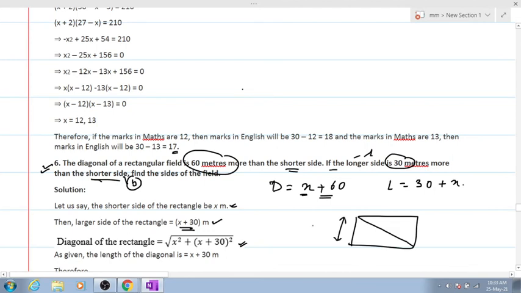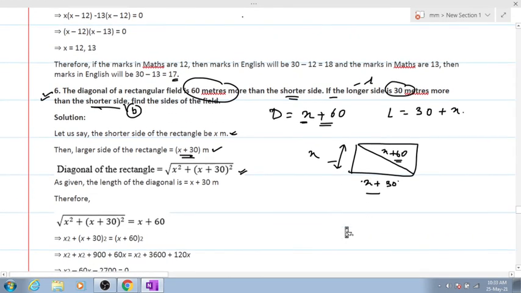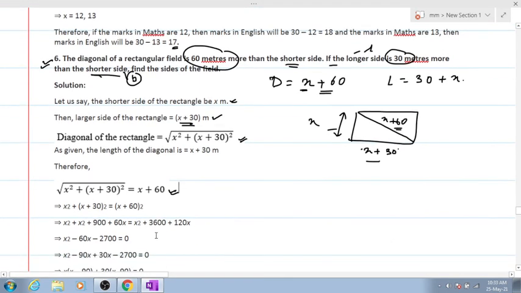Pratha, I'm not saying that you are wrong, it's just better if you go according to the question. This is the longer side and this is the diagonal. Clear? So the diagonal square will become how much? This square plus this square, right? This is how the questions will look. So when you square both sides, you'll be getting the final equation.